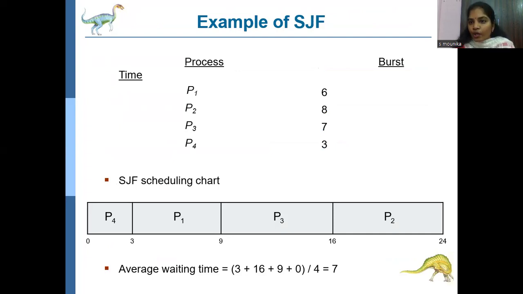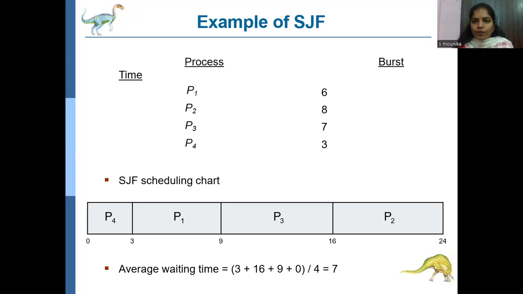Here I have four processes P1, P2, P3, P4 with the burst time 6, 8, 7, 3. We discussed the burst time means the time the process takes for execution. Here P1 has a burst time of 6 milliseconds, P2 has 8 milliseconds, P3 has 7 milliseconds, and P4 has 3 milliseconds.